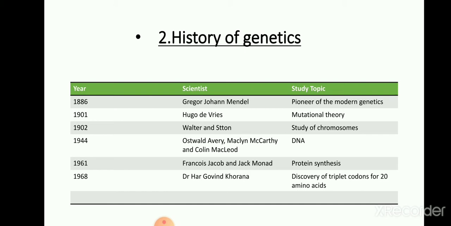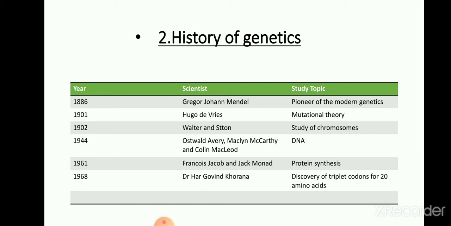In 1944, the trio of scientists Oswald Avery, Maclyn McCarty and Colin MacLeod proved that all living organisms have DNA as genetic material, except viruses. In 1961, Francois Jacob and Jacques Monod proposed a model for the process of protein synthesis with the help of DNA in bacterial cells. In 1968, Dr. Hargobind Khorana discovered the triplet codon for 20 amino acids and he got the Nobel Prize also.